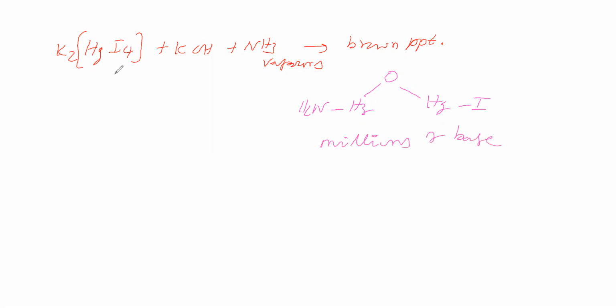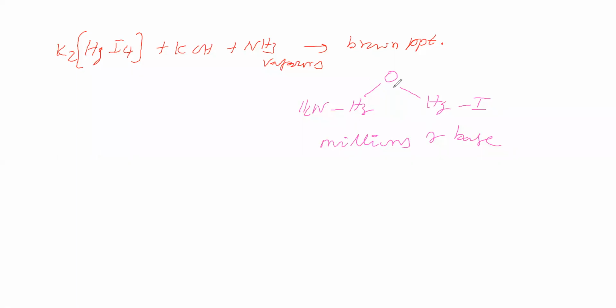So when ammonia gas is passed into the alkaline solution of Nessler's reagent, we get a brown precipitate. In the brown precipitate, an oxygen atom is there, with mercury on either side of oxygen. On one mercury is NH2 and on the other mercury is iodine. This Millon's base appears in the form of a brown precipitate.